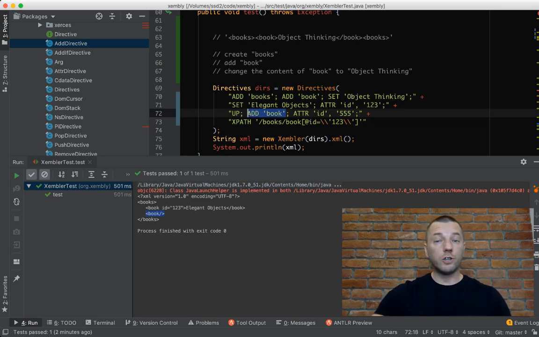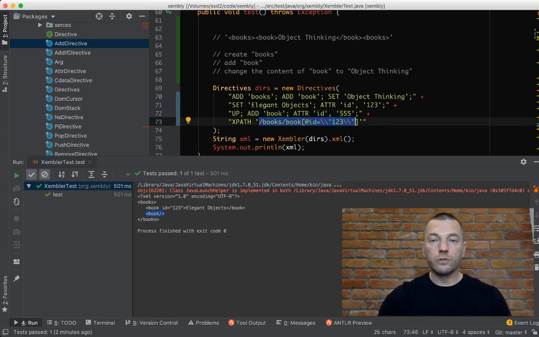So now I want to jump to some arbitrary place of the document, some place which I can find through the XPath. So I specify the XPath, and I should be there at that particular book, at the book with the ID 123, and I want to add another attribute.